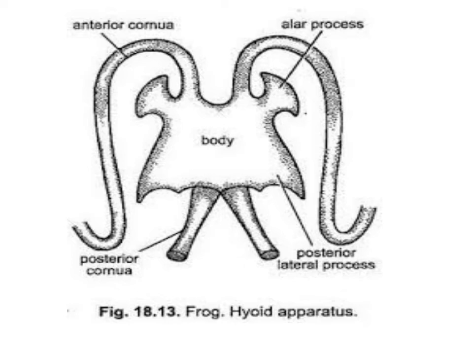The columella is derived from the hyomandibular of fishes, and their bases are close together, and the posterior cornua, their bases are together and the distal ends are apart. And this hyoid apparatus is actually used for respiration purpose, for extending the buccal cavity during the process of respiration.